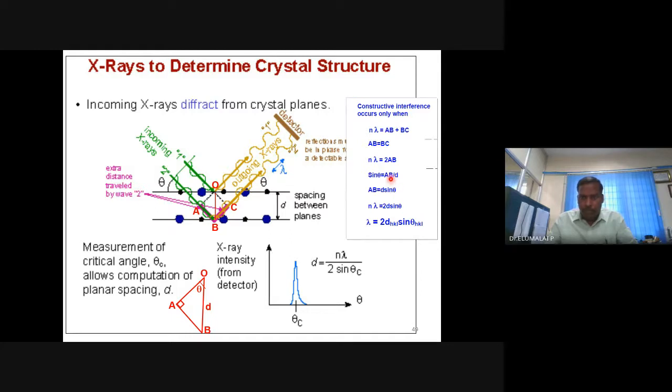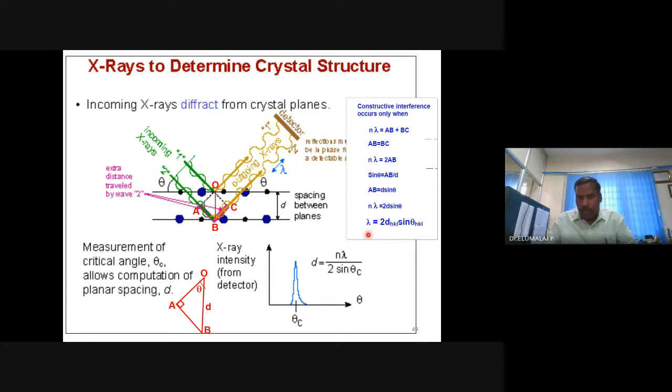OB is d. Then you take AB on this side and ask d to go to that side. You get AB equal to d sine theta. Now you substitute this AB into the diffraction condition, n lambda equal to 2AB. AB is d sine theta, so this equation will become n lambda equal to 2d sine theta, or lambda equal to 2d sine theta.